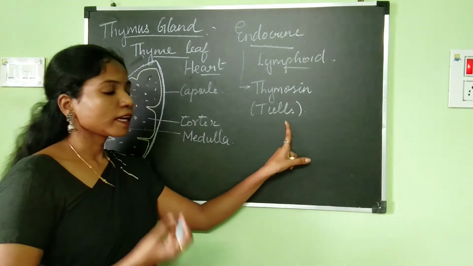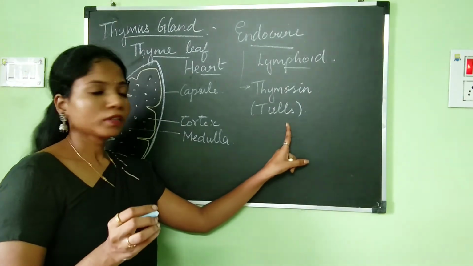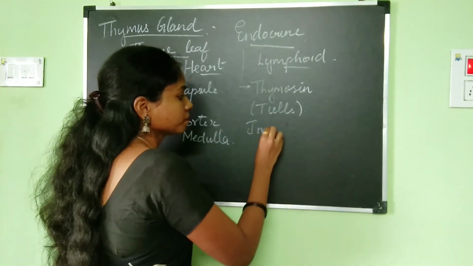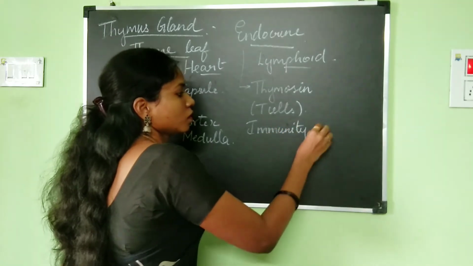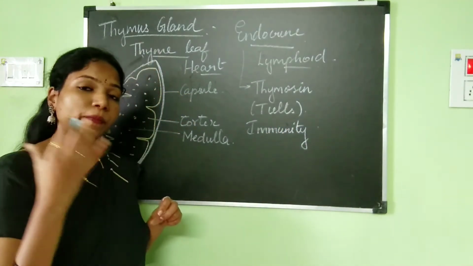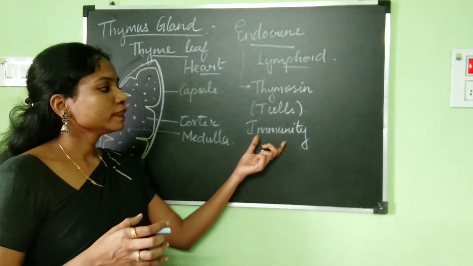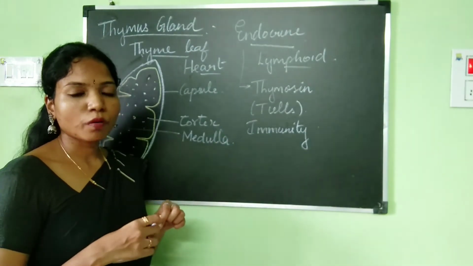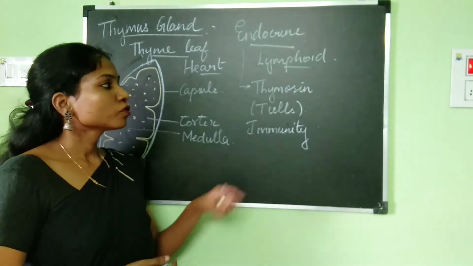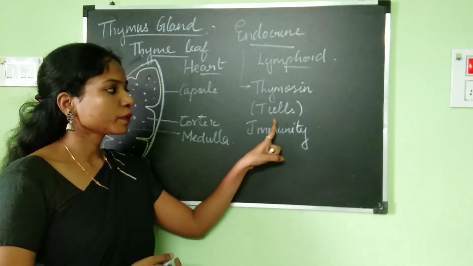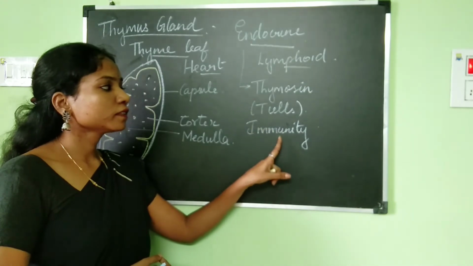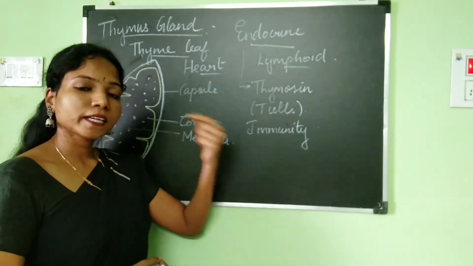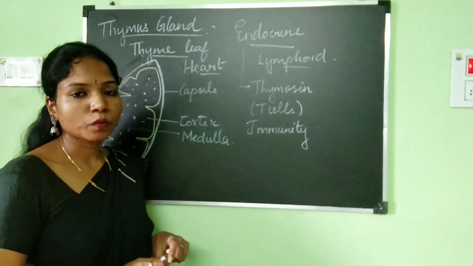So what are T cells? I just told that they are the lymphocytes. Okay, so these T cells are going to play a very important role in our immunity. If a pathogen has invaded our body, the T cells are going to be fighting against the pathogen which has entered into our body, thereby providing immunity. So that is the work of thymosin, which helps in the production of the T cells. These T cells have a very important role in giving immunity to us because they are the ones fighting against the pathogen which has invaded inside our body.